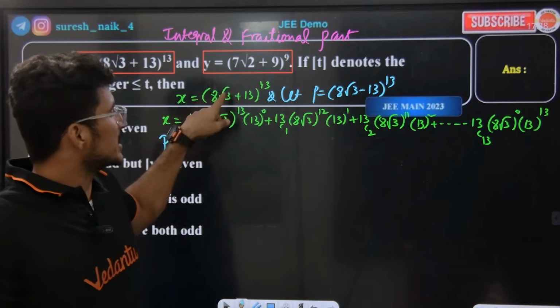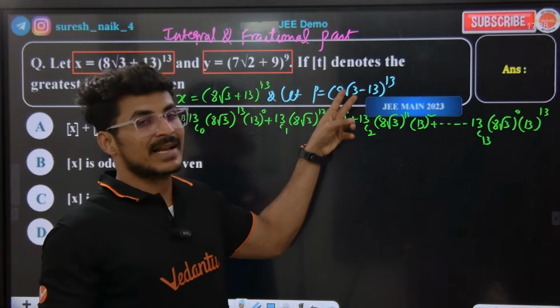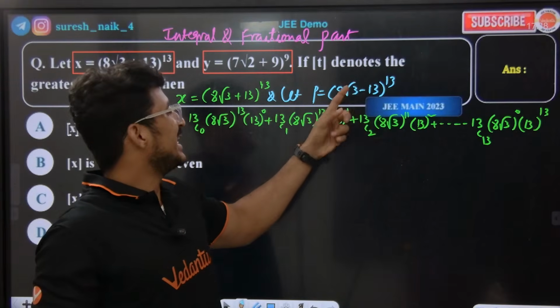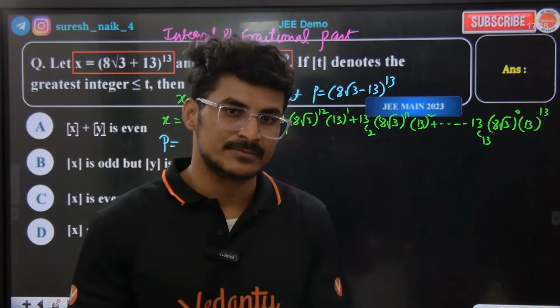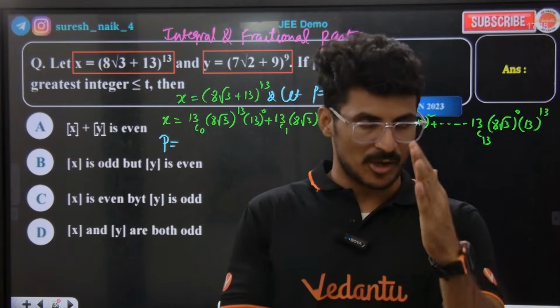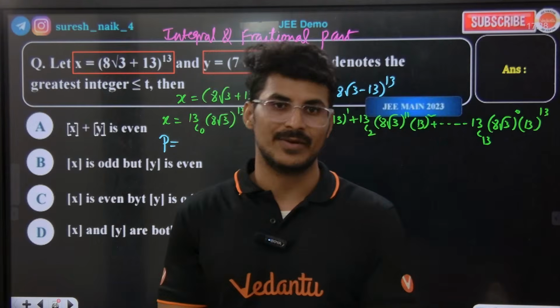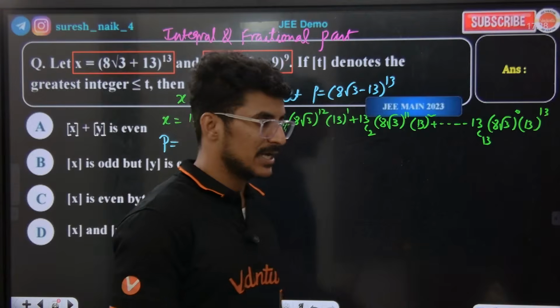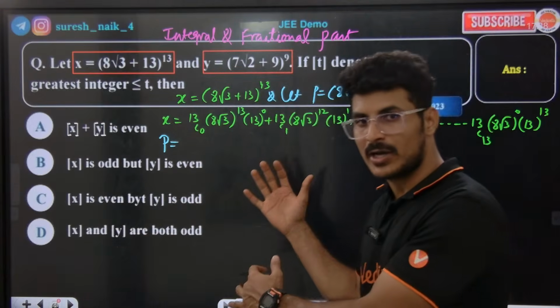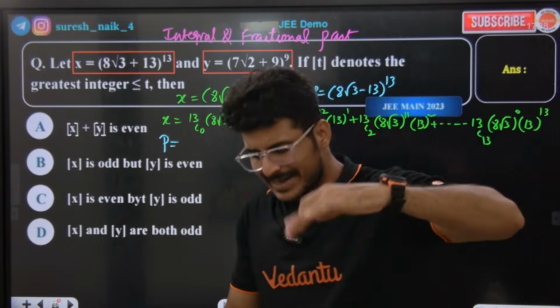This is the term x that was given. When we expand it, we got this green color expansion. Now I am introducing another term by taking the conjugate of this. Why did you take that? That is how the procedure is. If you don't solve this way, you will not be able to solve such questions. Guys, this is how the method is. If you take this way, only then will you be able to do it. Otherwise it will become difficult.